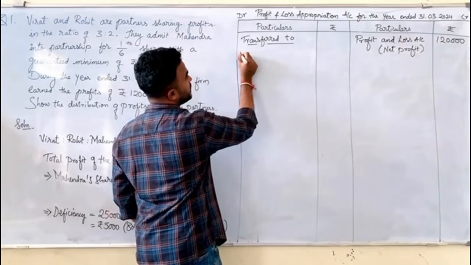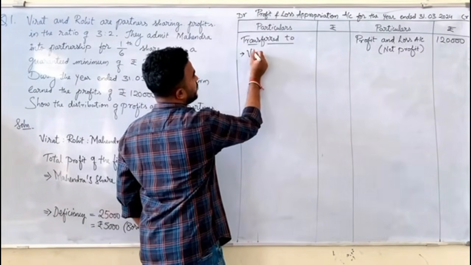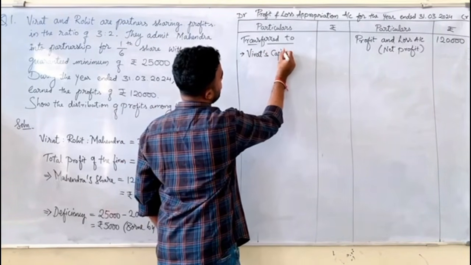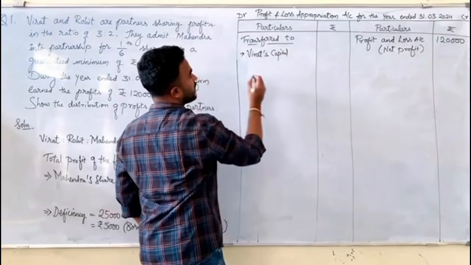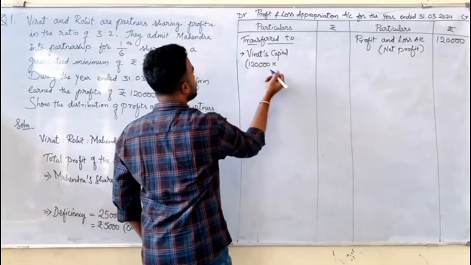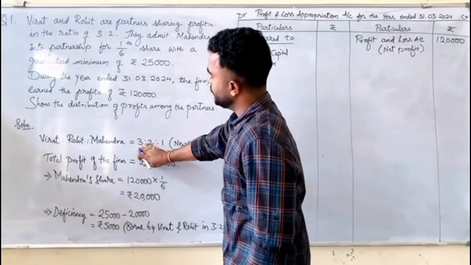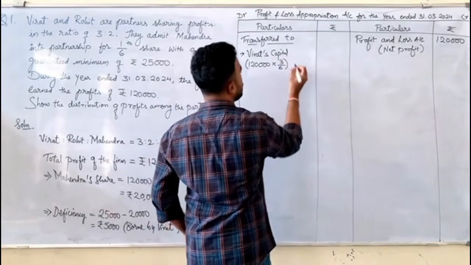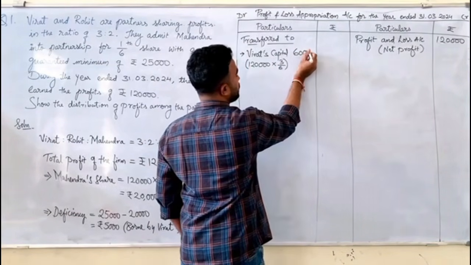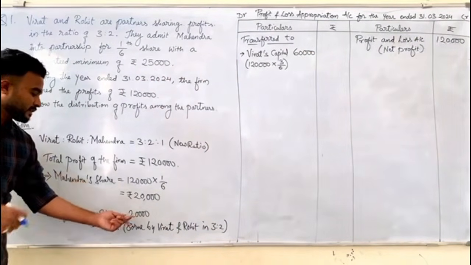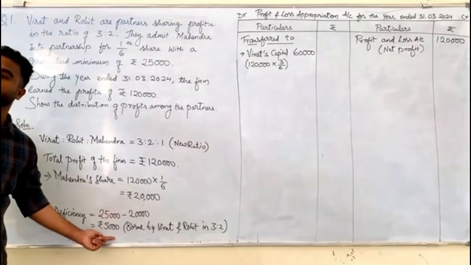So who is the first partner? Virat. So Virat's capital. What is the total amount of profit? 1,20,000 into what is Virat's share? 3 by 6, which is equal to 60,000. But will he get 60,000? No, because he has deficiency too.